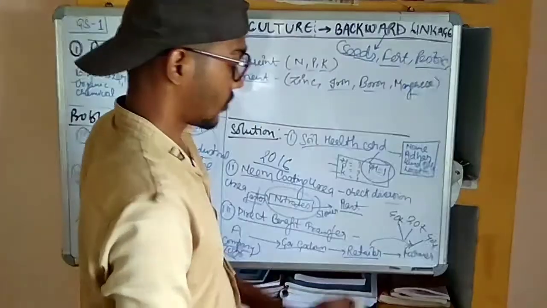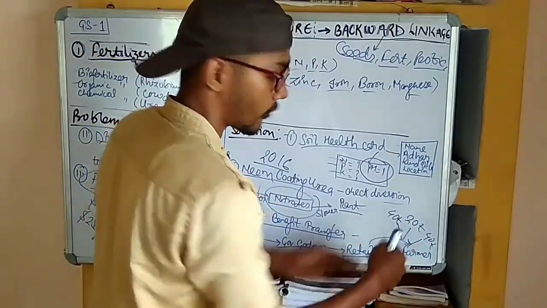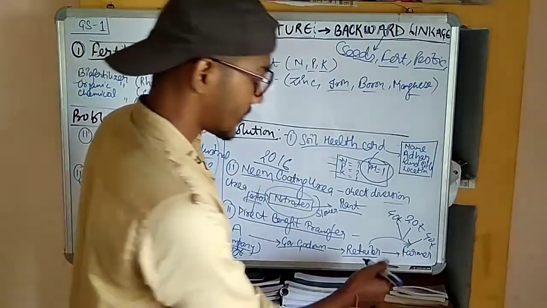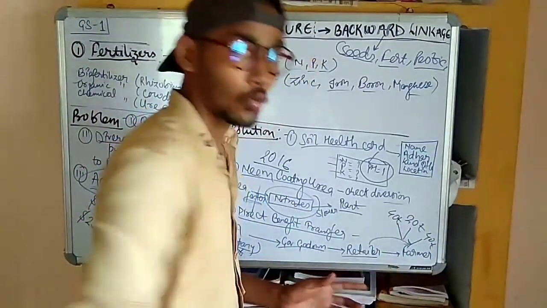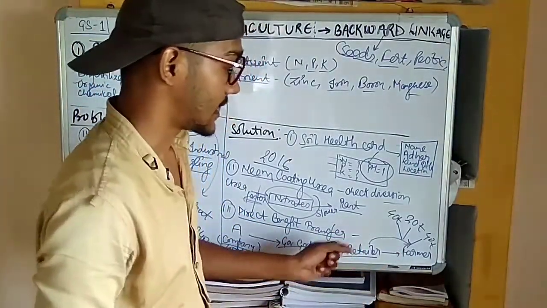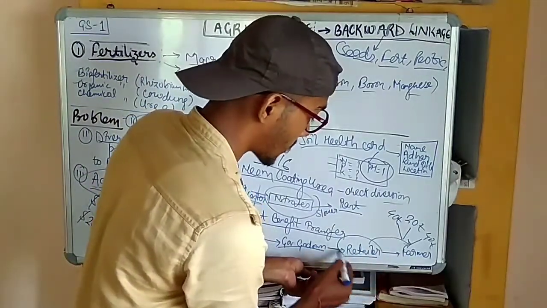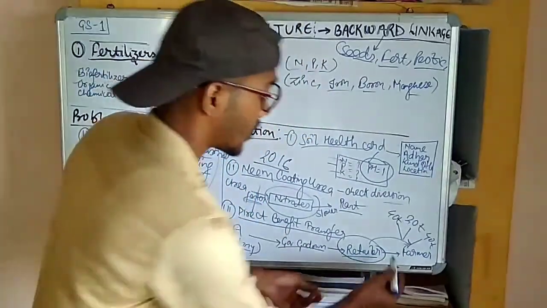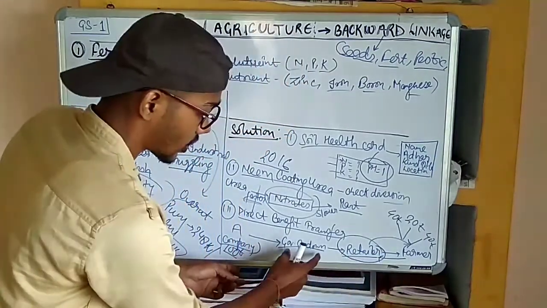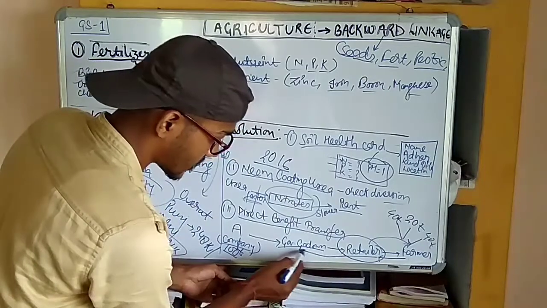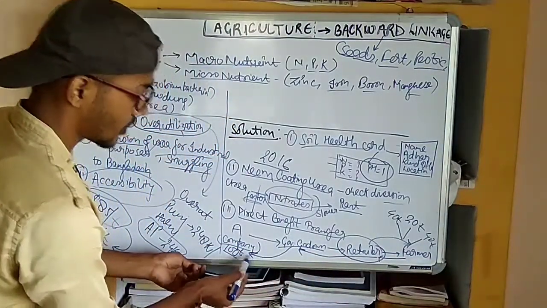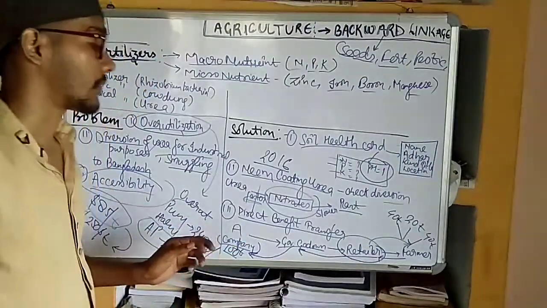So the retailer will sell to the farmer whichever amount of the fertilizer is required by the farmer. The retailer will now have to cross check. They will have to show the receipt of what they have sold to the farmer. So in order to take the subsidy from the direct benefit transfer, this retailer has to show the receipt. This government godown will also have to show the receipt which it has sent to the retailers, and this company will also have to show the receipt to the government in order to take the benefit.